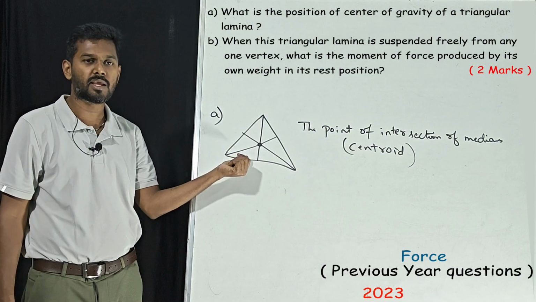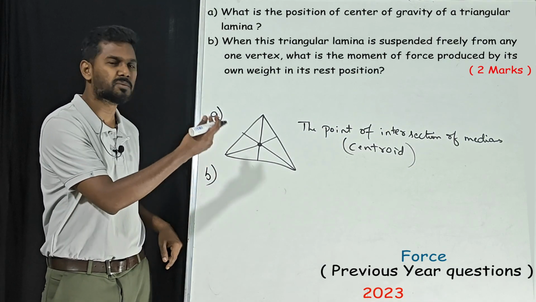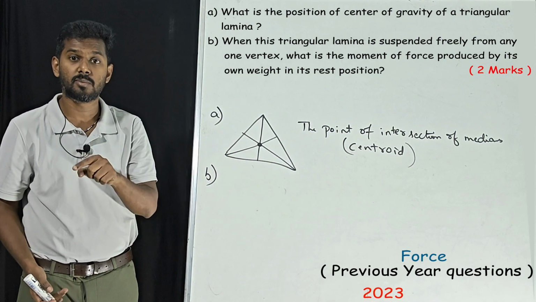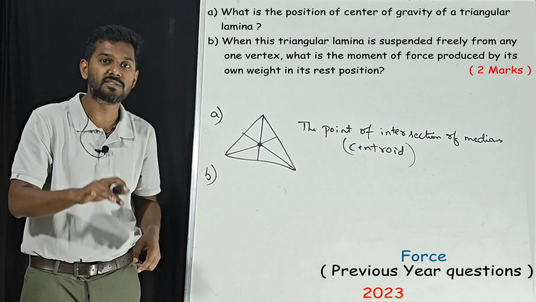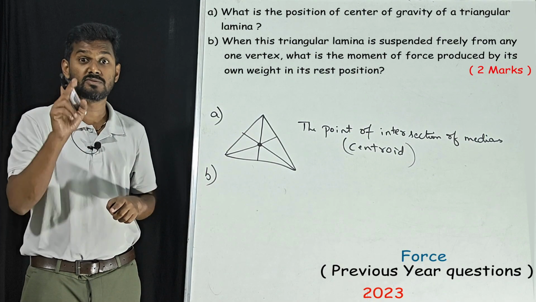For this one, part A, the first sub question is something you can answer by heart. The second sub question, without knowledge you cannot answer. Many students know the answer to the second question but they don't know why. That is very much important.